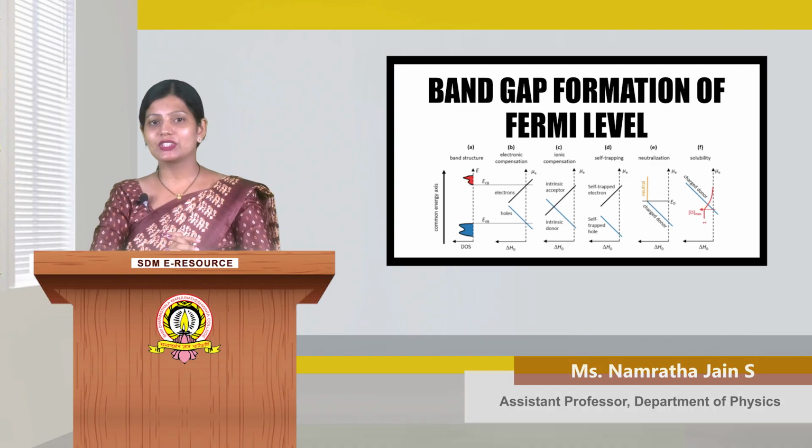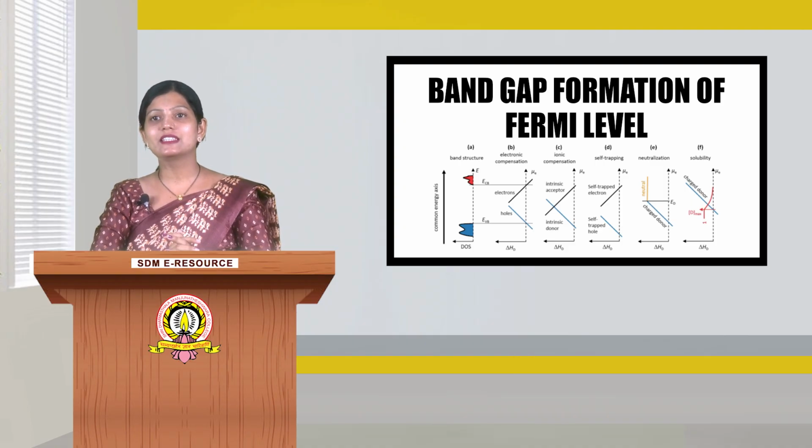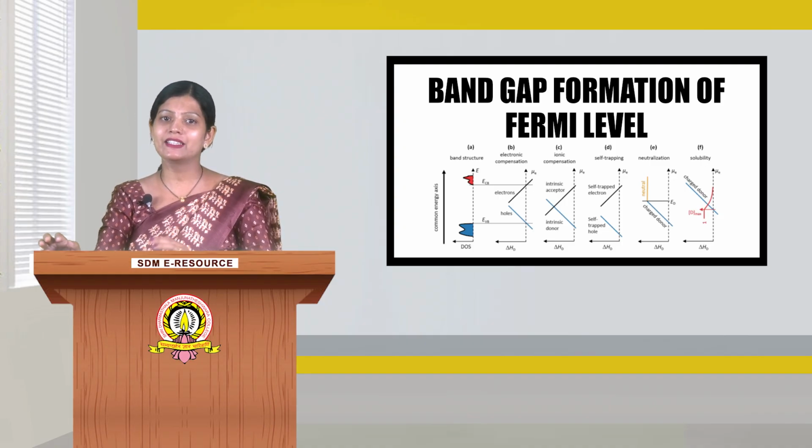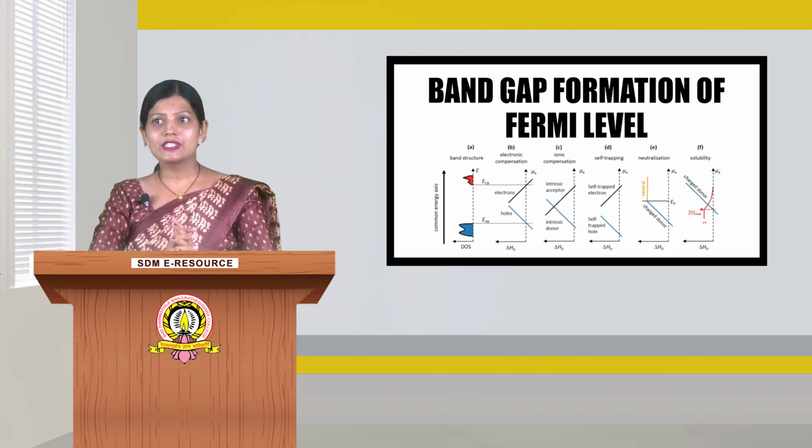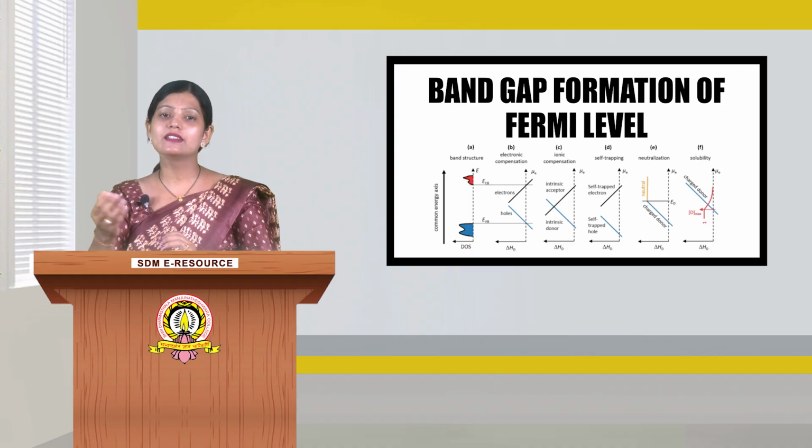In the previous session we were discussing the differences between intrinsic and extrinsic semiconductors. I hope you have listed a few differences. Moving forward, pure semiconductors are called intrinsic semiconductors. Extrinsic semiconductors are the impure semiconductors where impurity atoms are added to pure semiconductors.